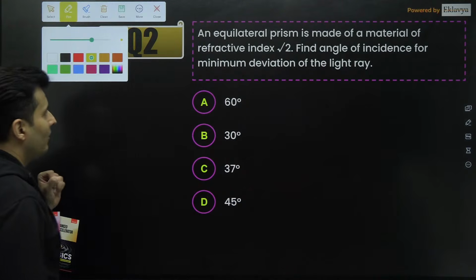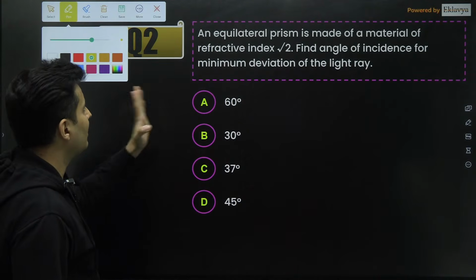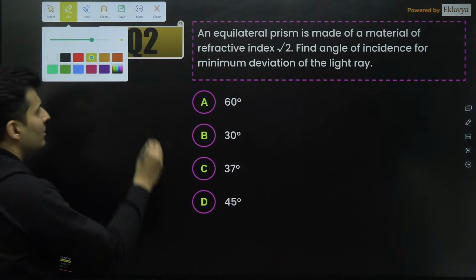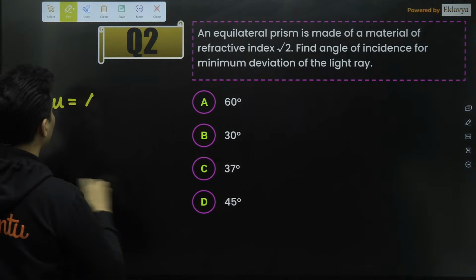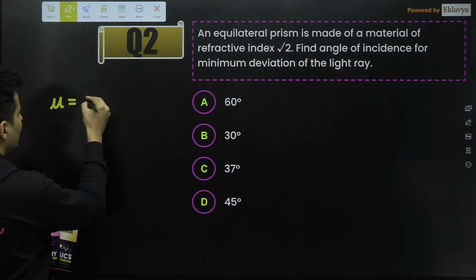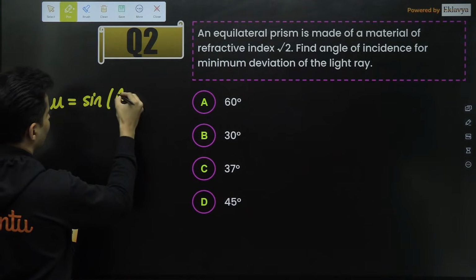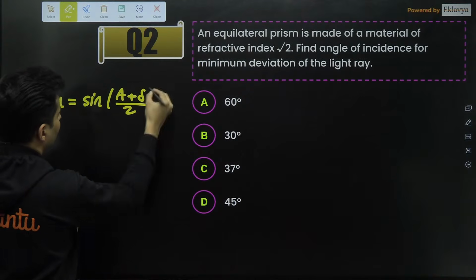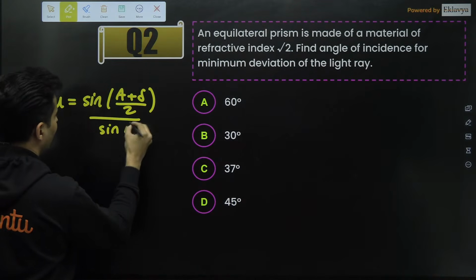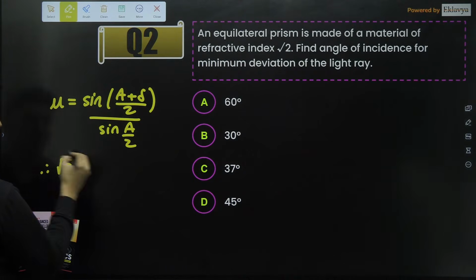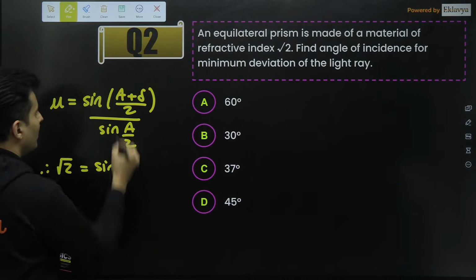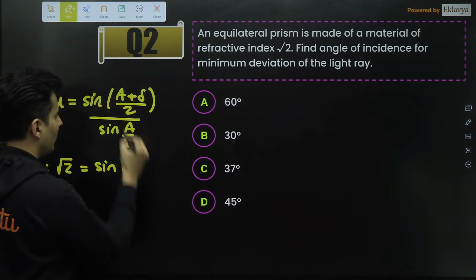Okay. First of all, equilateral prism, refractive index, and for minimum deviation of the light ray, the formula is mu is equal to sine of (A plus delta minimum) by 2 upon sine of A by 2. Since refractive index is given, mu is root 2. Equilateral prism means angle of prism is 60.